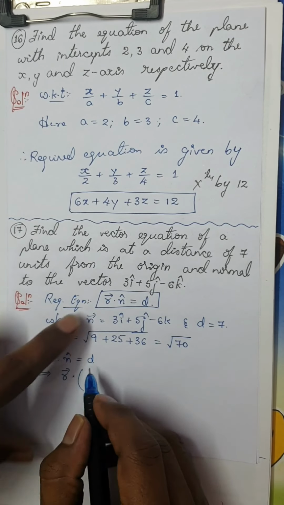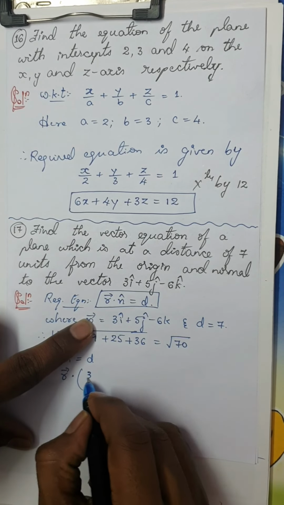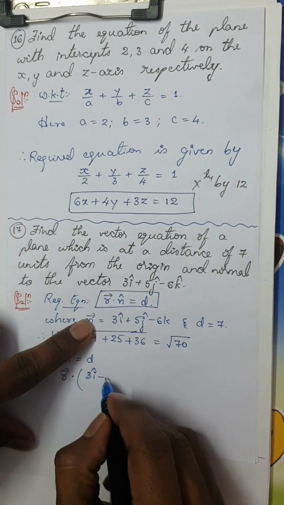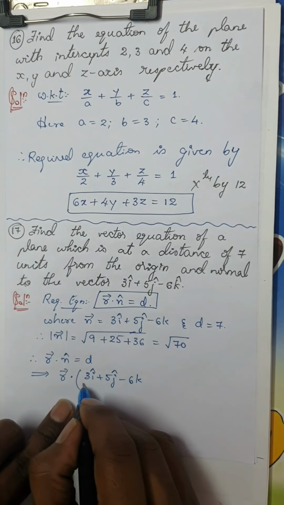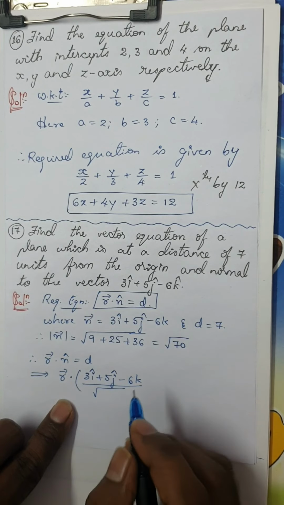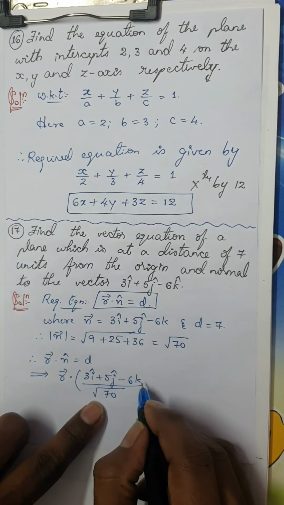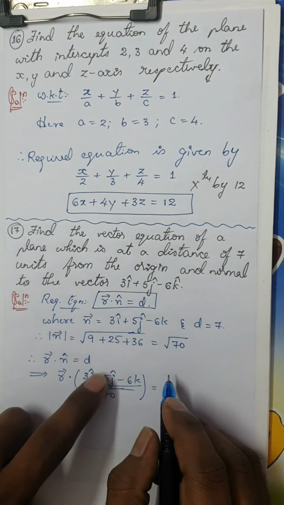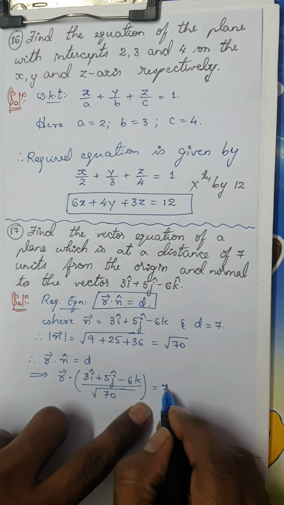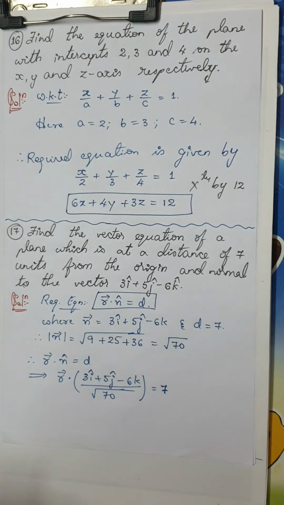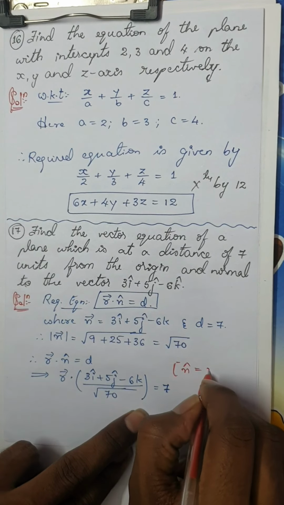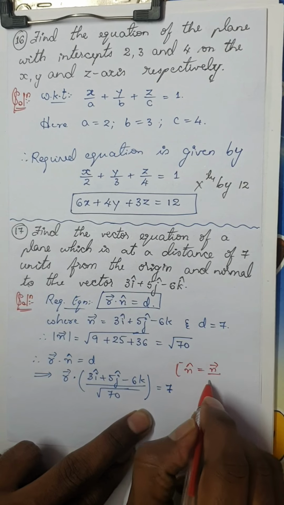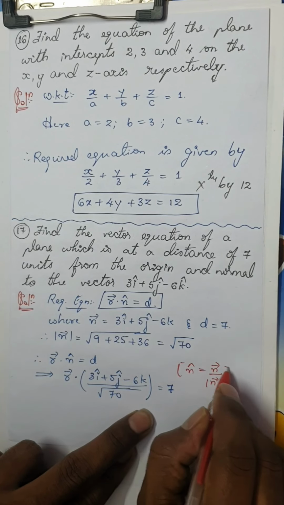What is n cap? Vector n, that is 3i plus 5j minus 6k divided by its magnitude. What is the magnitude? 70. This is nothing but d. What is d? 7. We know that because n cap is nothing but vector n divided by its magnitude.